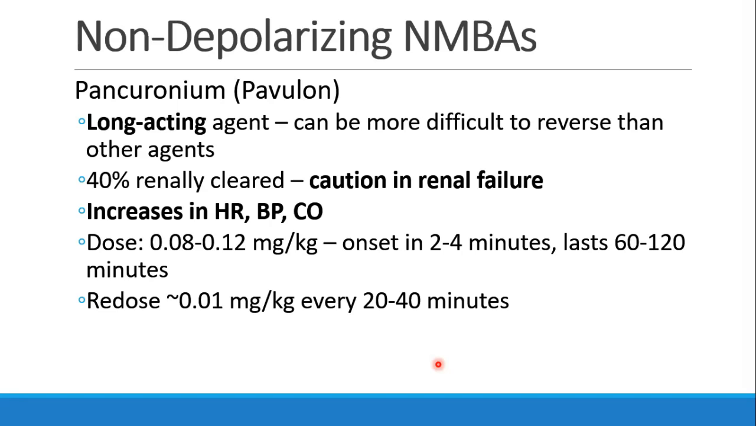The intubating dose is 0.08 to 0.12 milligrams per kilogram. I usually just think of it as 0.1. The onset is 2 to 4 minutes and it lasts 1 to 2 hours. The redose is a tenth of the intubating dose, about 0.01 milligrams per kilogram, every 20 to 40 minutes.